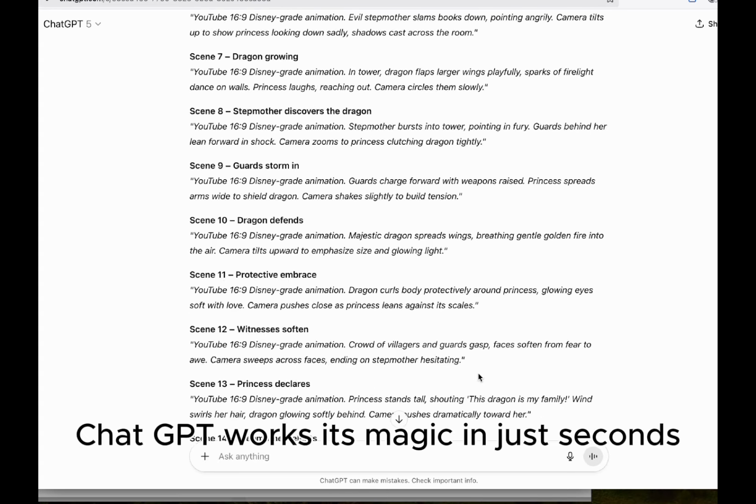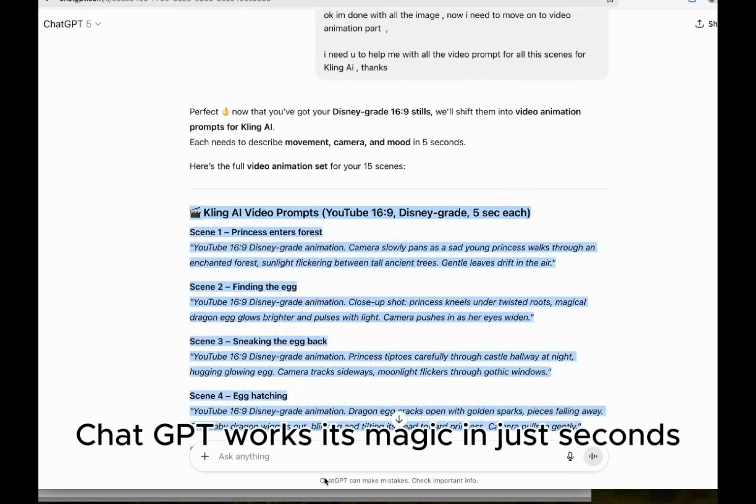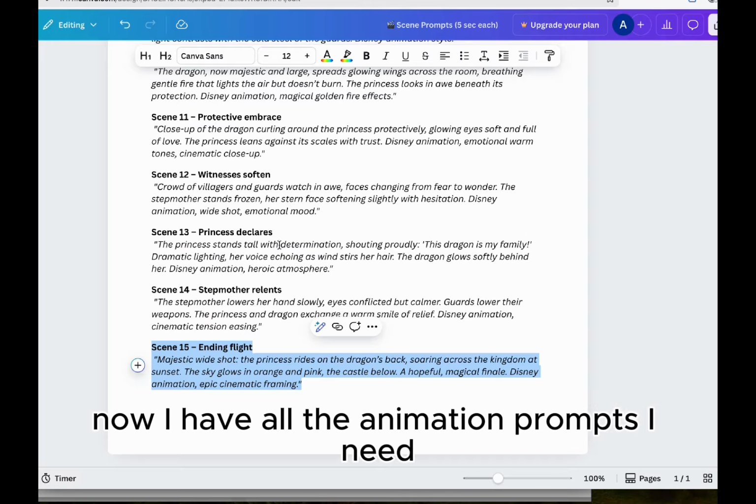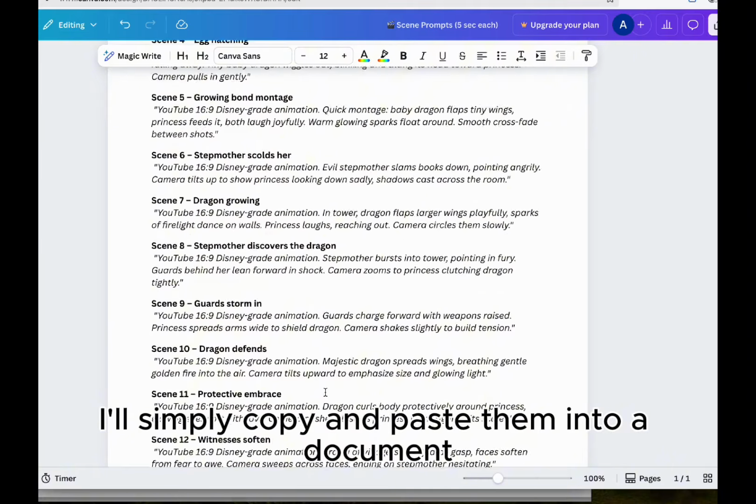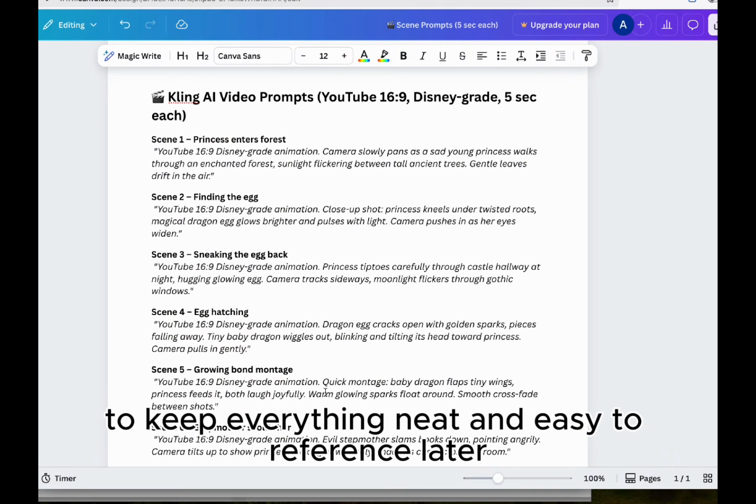Boom! Once again, ChatGPT works its magic in just seconds. Now, I have all the animation prompts I need. I'll simply copy and paste them into a document to keep everything neat and easy to reference later.